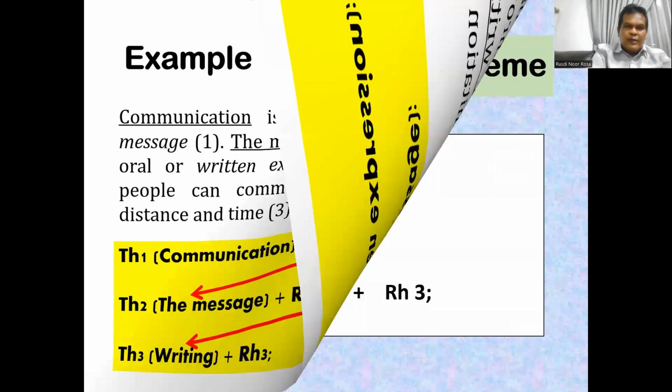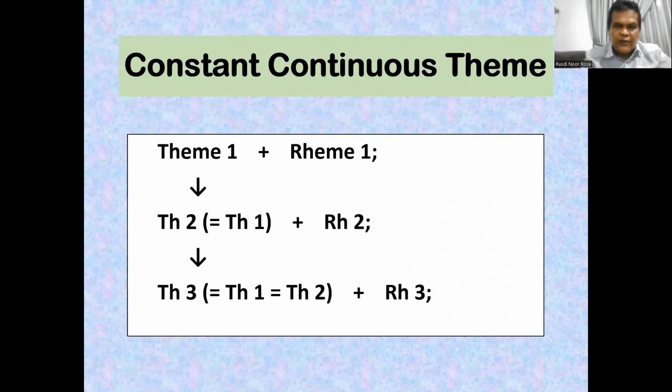Now, the second one is constant continuous theme. It means that the theme of the first clause becomes the theme of the second clause, becomes the theme of the third clause, and so on. Okay, so the themes of the other clauses are derived from the first theme, that is constant continuous theme.